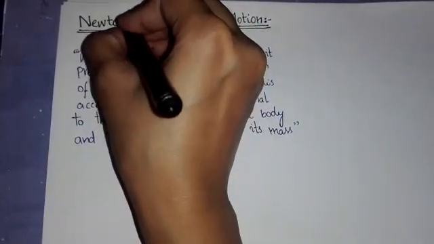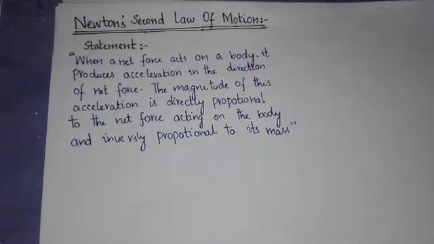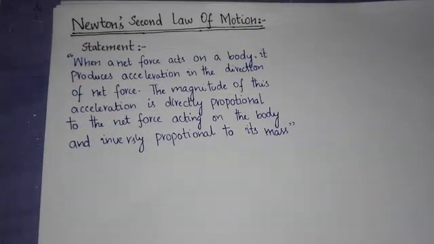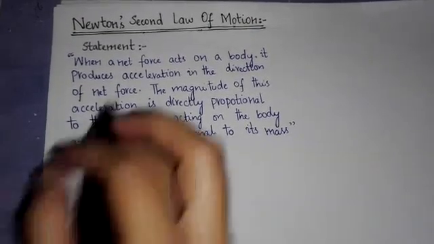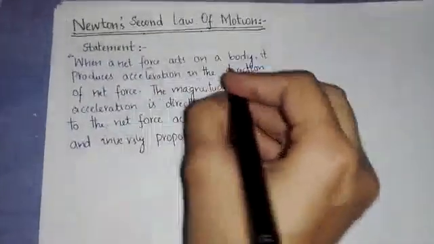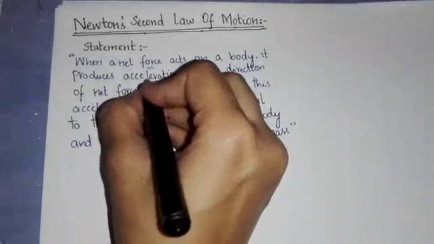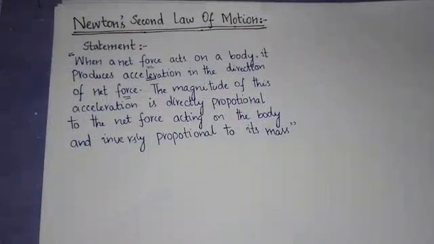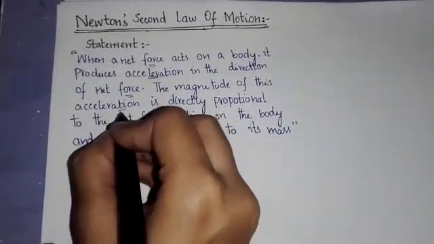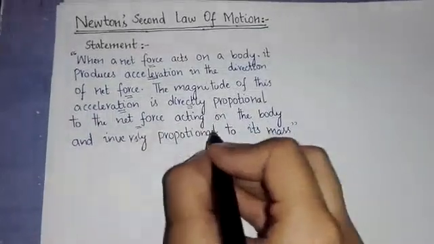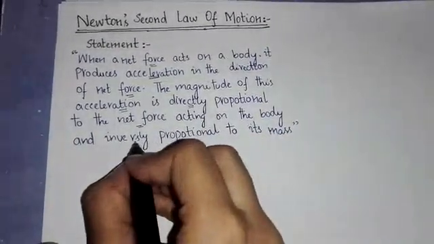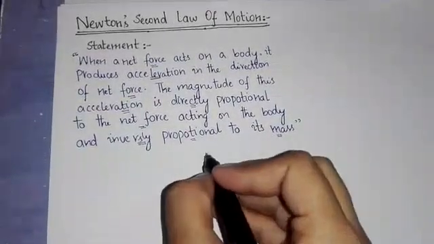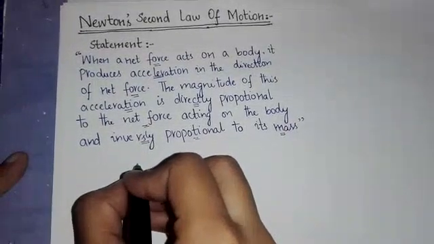First of all, as you know, when we write a law, we have to write the statement of the law. So the statement of the law is: when a net force acts on a body, it produces acceleration in the direction of net force. The magnitude of this acceleration is directly proportional to the net force acting on a body and inversely proportional to its mass. Right?